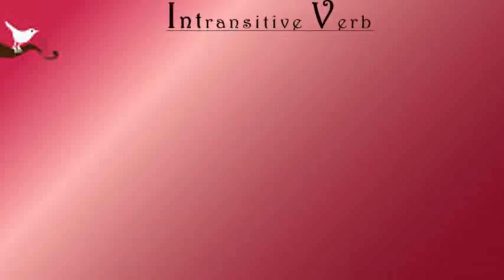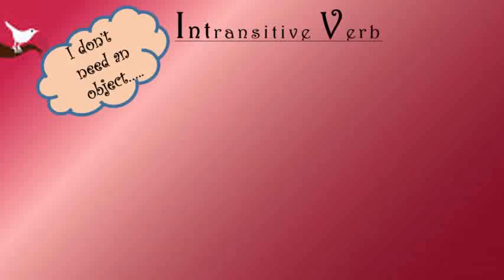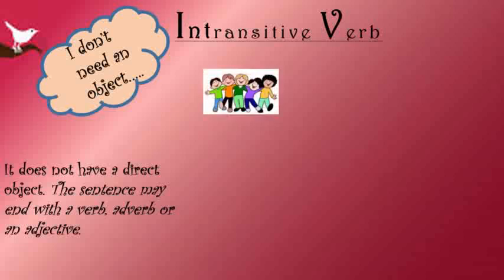The intransitive verb says, I don't need an object. An intransitive verb does not have a direct object. The sentence may end with a verb, adverb, or an adjective. So remember, an intransitive verb never needs an object. The children are laughing loudly. So here, no action is being passed to any object, rather, it has an adverb in the end.